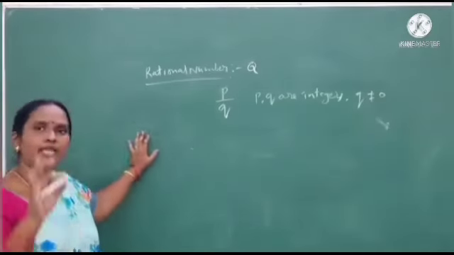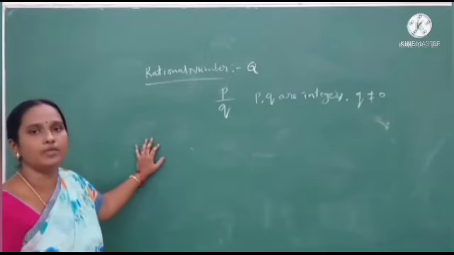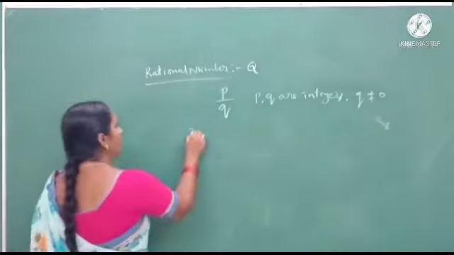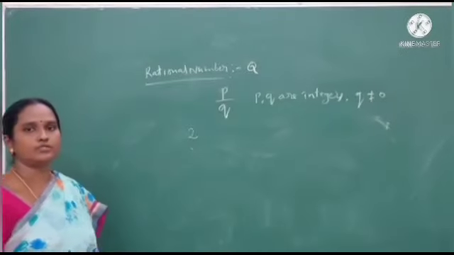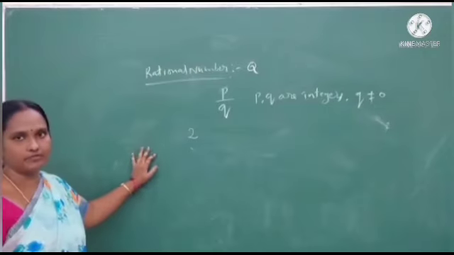If you take any natural number, it can be written in the form of P by Q. For example, take 2. 2 is a natural number.